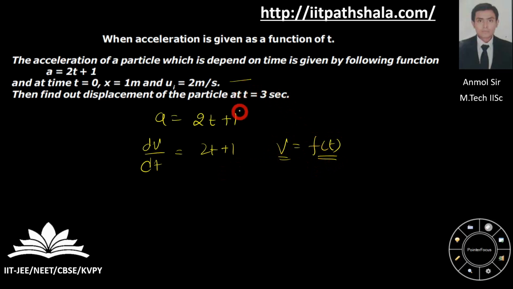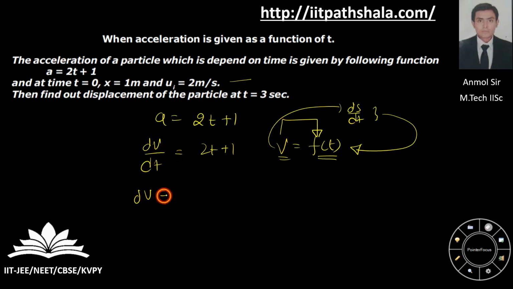Why am I not taking t directly to 3 while integrating? Why am I concerned about velocity being a function of t? Because now I can relate my velocity with the displacement from the formula itself. Then I can relate my displacement and function of time, which is nothing but velocity, as follows. So there's a loop going on over here.